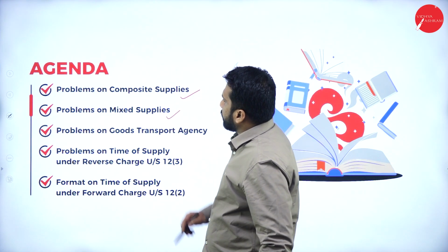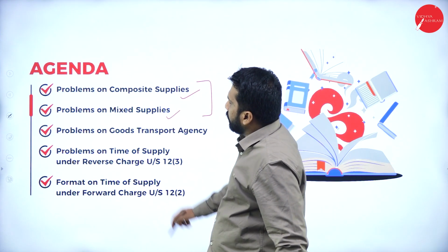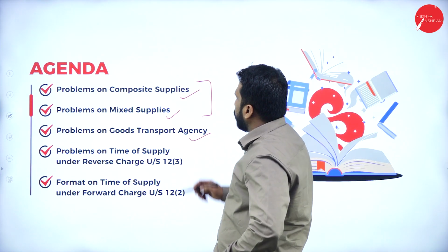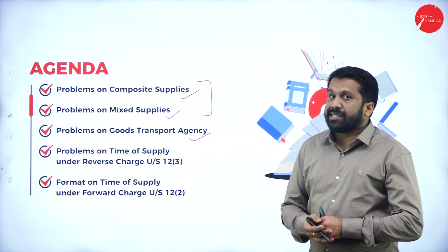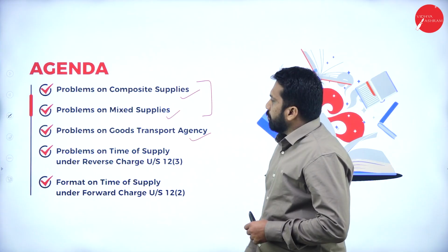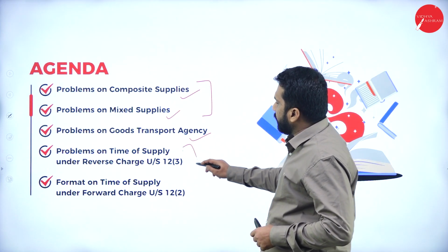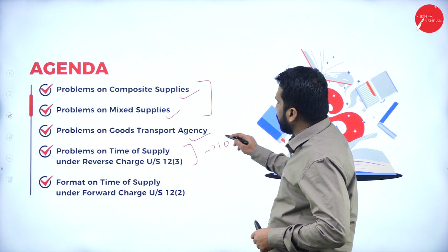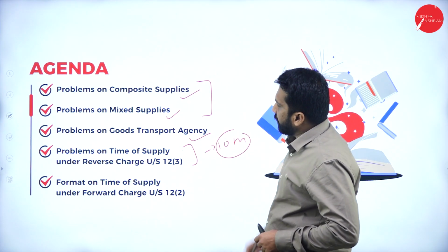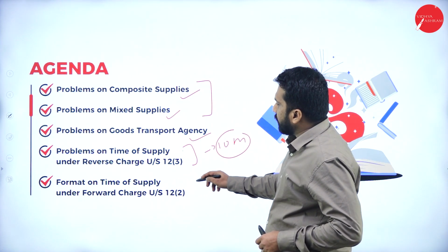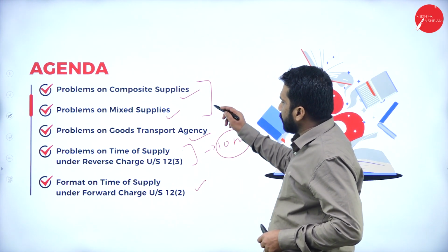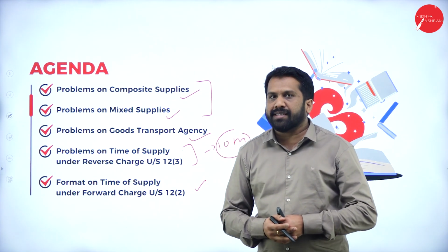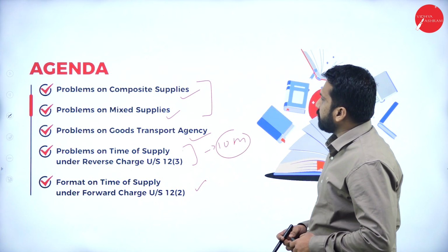Problems on mixed supply, these two are very important. Problems on goods transport agency, like service sectors. Then problems on time of supply, this is also a 10-mark question you can expect. Then format on time of supply and forward charge. These are the concepts we are going to discuss in today's session.